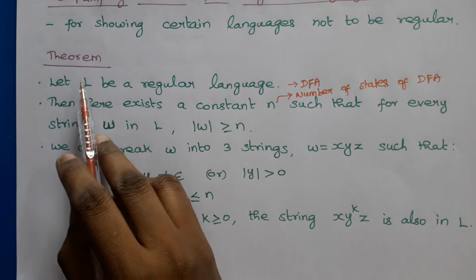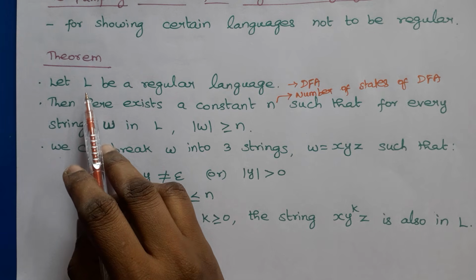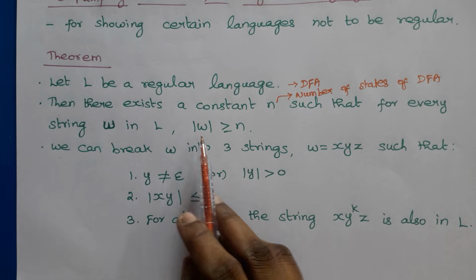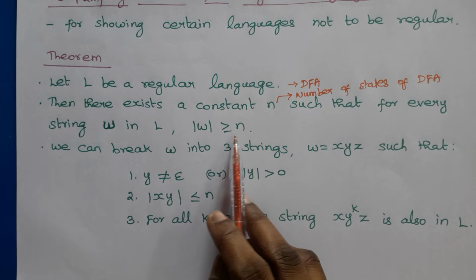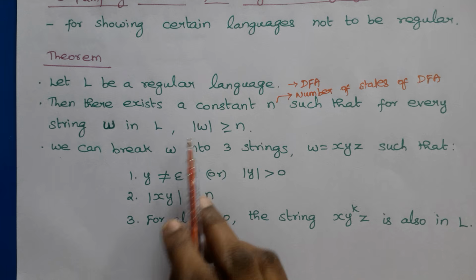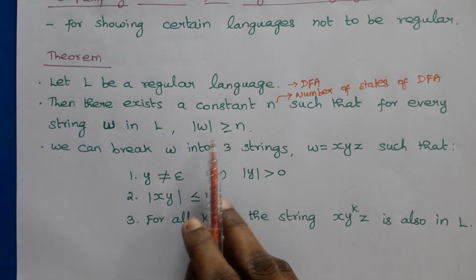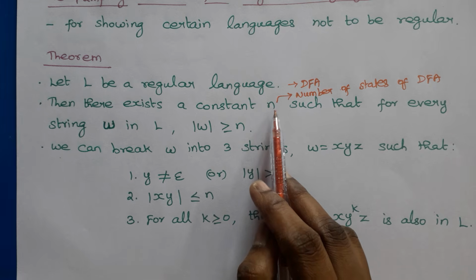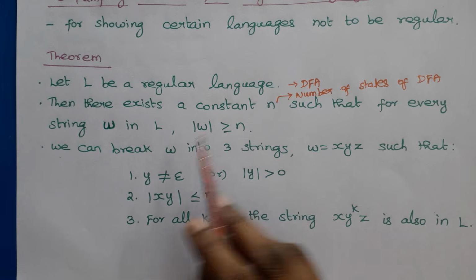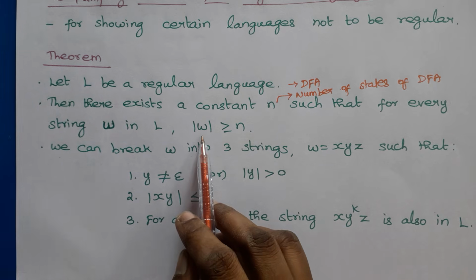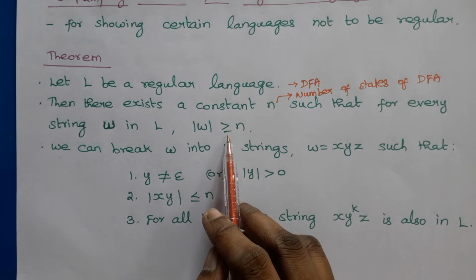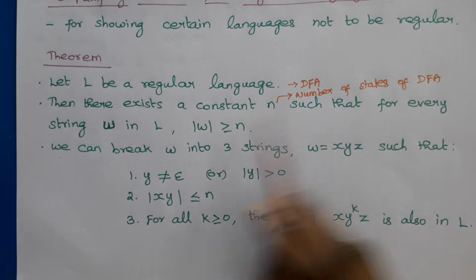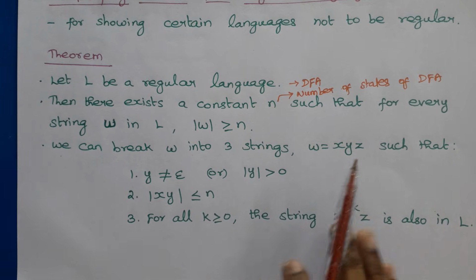L, where L is a language. So it consists of some set of strings, right? For any string W, the length of W should be greater than or equal to n. That is, we need to choose a string from L and its length must be greater than or equal to this constant n. This is otherwise known as the pumping length. So the length of the string should be greater than or equal to n. n means a constant, that is the number of states of the DFA, or we can call it the pumping length.